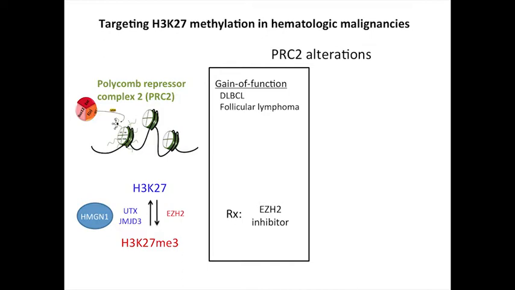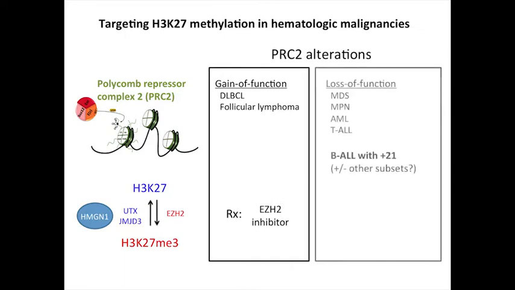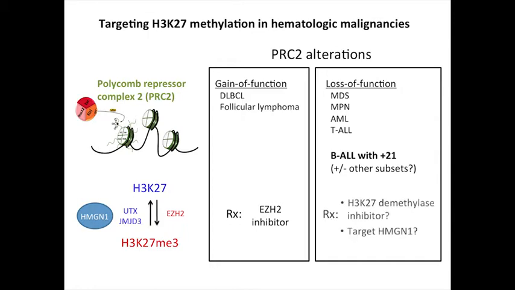So I think clearly in gain-of-function mutations in EZH2, PRC2, like diffuse large B-cell and follicular lymphoma, we would use an EZH2 inhibitor. But what do we use in those loss-of-function cases, where there are clearly mutations in EZH2, SUZ12, even ASXL1, which is an associated gene, all seem to result in this loss-of-function mutation. And maybe I could add to this BALL with plus 21 and maybe those other subsets. So we would suggest that maybe we can push this reaction back in the opposite direction, if you will, by inhibiting the demethylases. Or perhaps if there was a way to target this HMGN1 interaction with chromatin, you might also reverse some of the phenotypes.